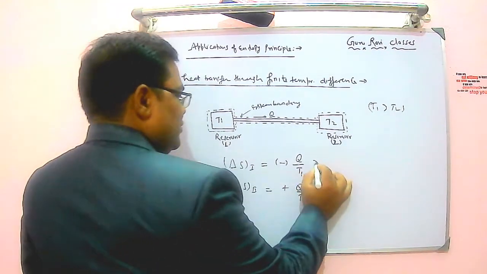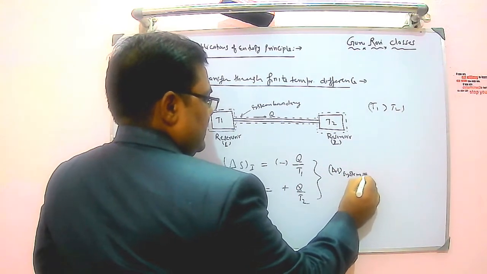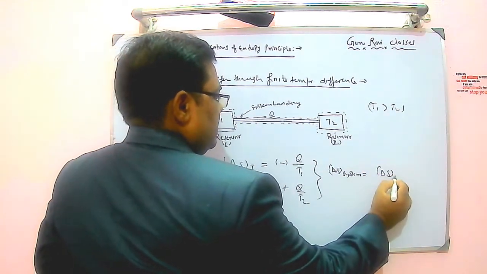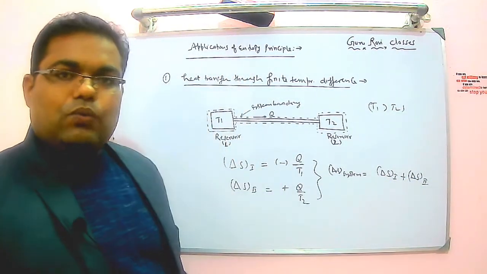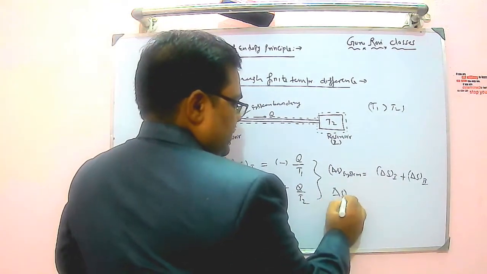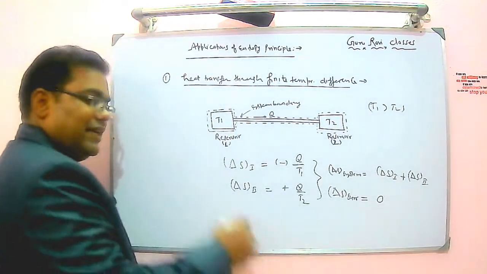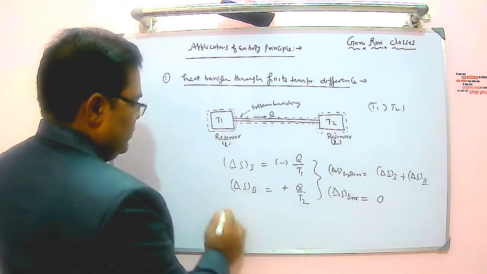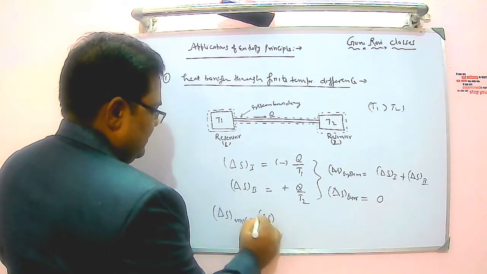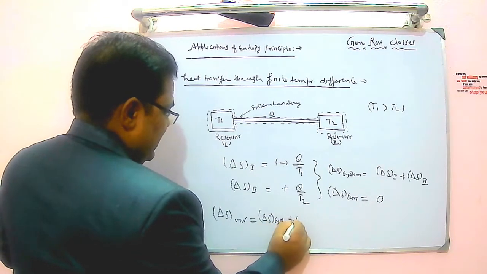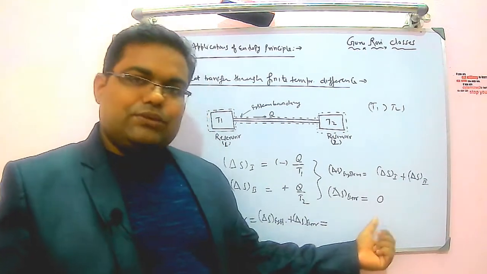So if I add these two, delta S system is nothing but delta S1 plus delta S2. What about delta S surrounding? As heat is not going out, delta S surrounding is 0. So delta S of universe is the summation of these two. So delta S universe is delta S system plus delta S surrounding, and since delta S surrounding is 0, only delta S system is there.